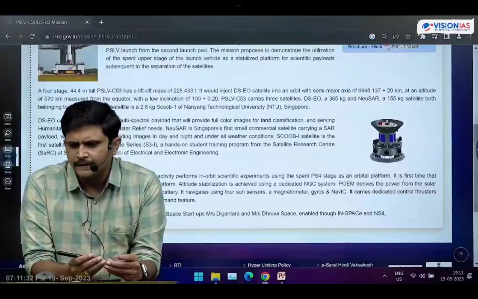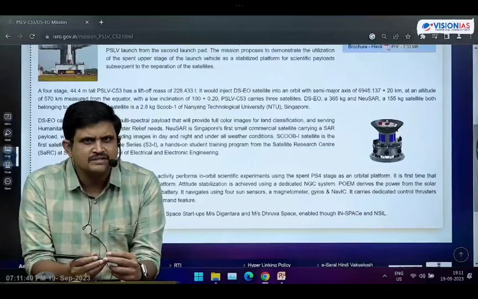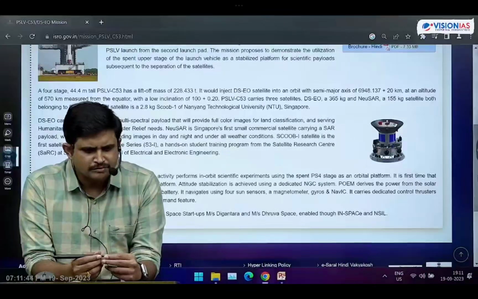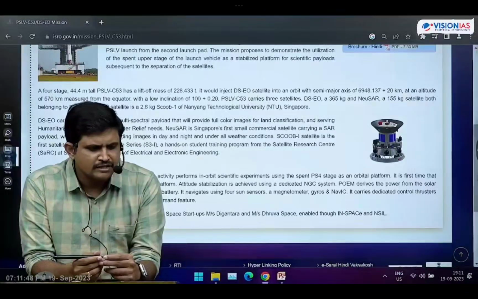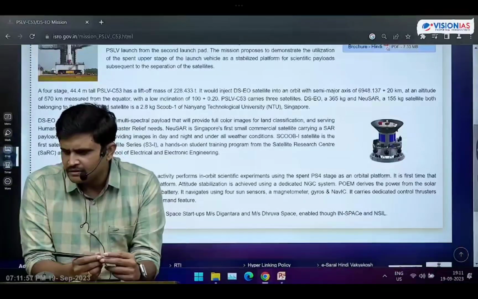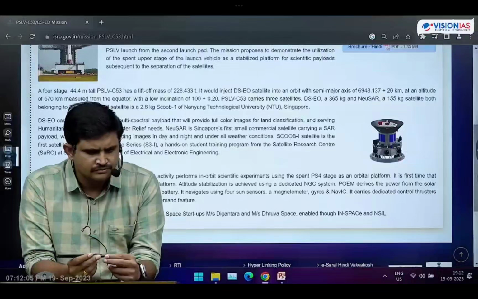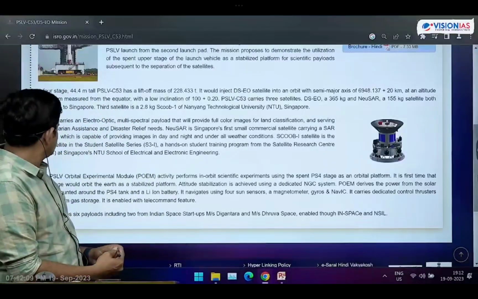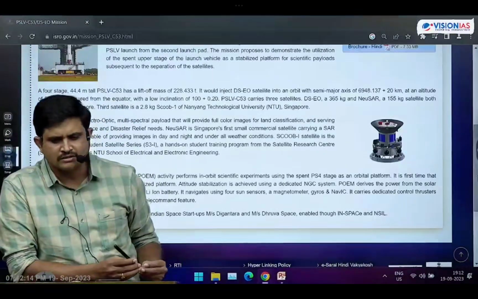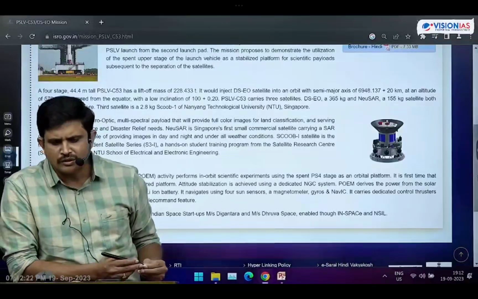Next, for the first time in PSLV C45 and PSLV C53, the 4th stage of the rocket is used as a satellite after launching all the payloads.